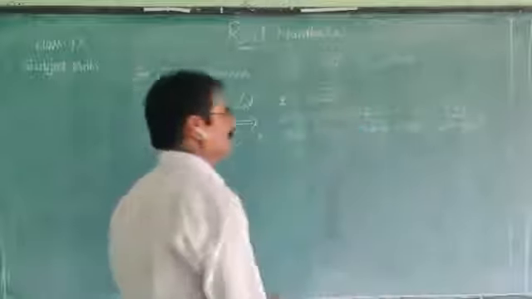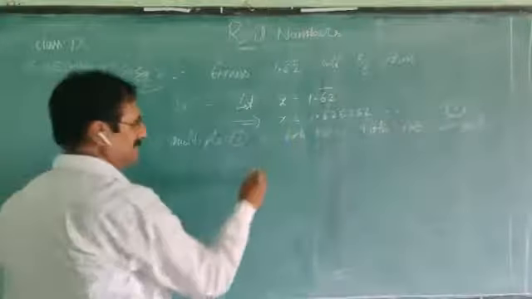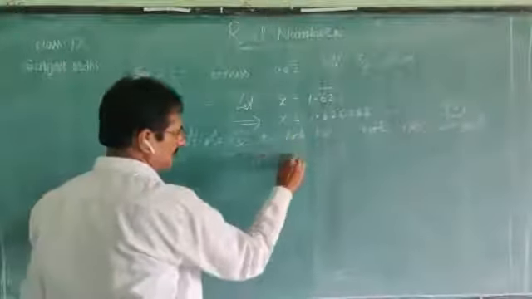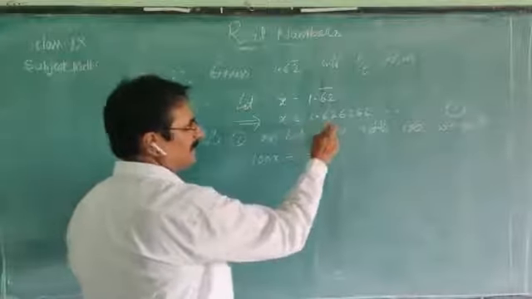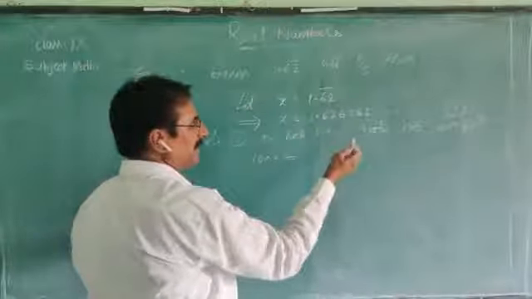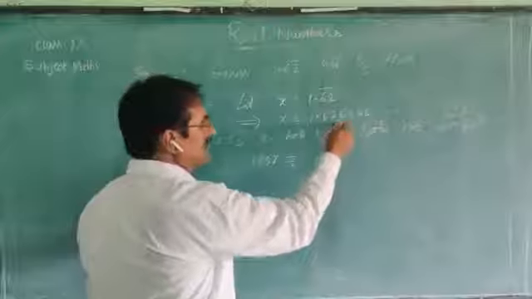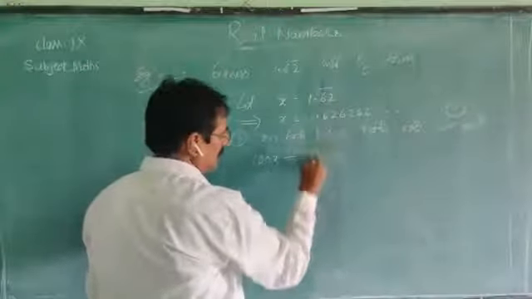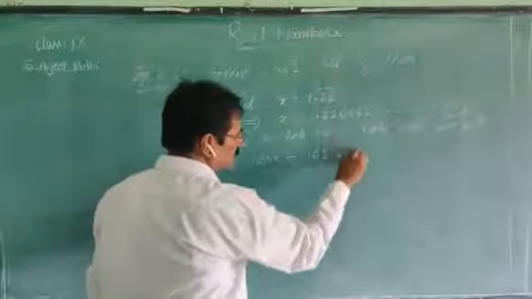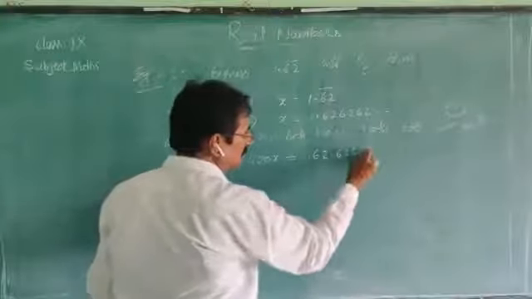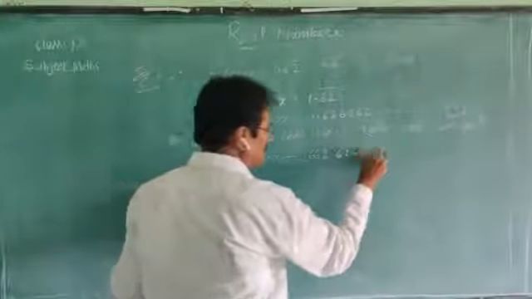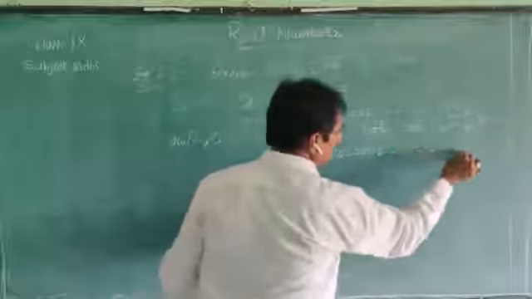On the left side, 100 times x, 100x. On the right side, when we multiply any decimal number by 100, the point moves 2 digits to the right. We get 162.626262, and many 62s. Let it be equation number 2.